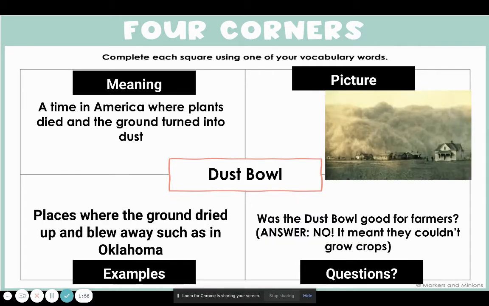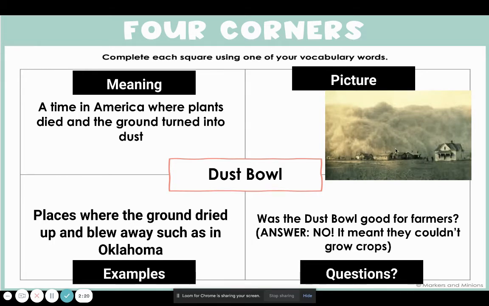And let's move on to the very last word for this activity, and that is dust bowl. Go ahead and repeat or sign the word dust bowl. And dust bowl is a time in America where plants died and the ground turned into dust. You can see from this picture here, there's a huge dust cloud. It's a dust storm, actually. They would call them black blizzards that are blowing through.